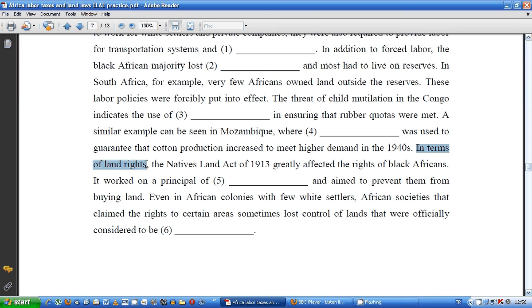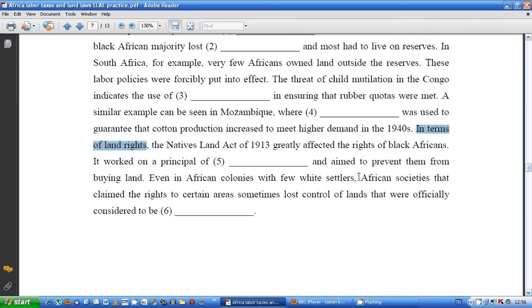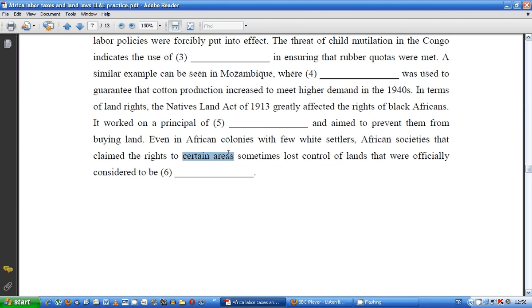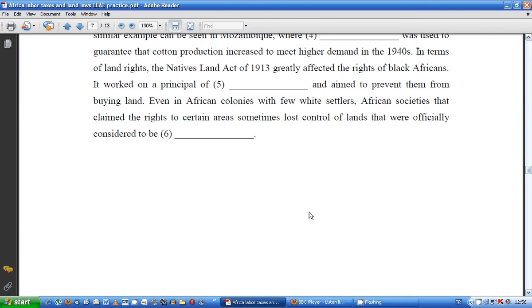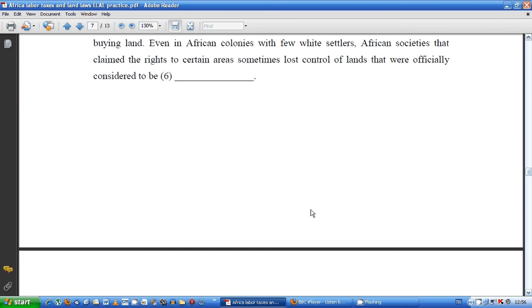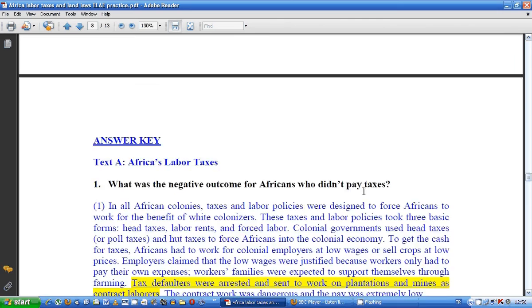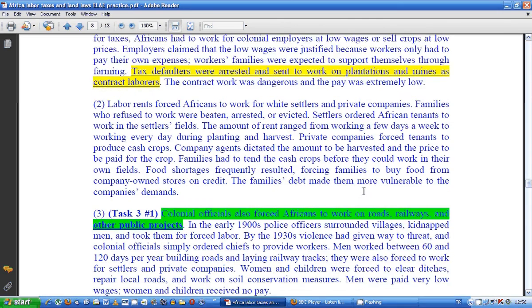Okay, in terms of land rights, so this suggests that we're going back to text 2 about land legislation. Okay, and let's look at this one. Certain areas of land. Alright, so this one might be from the second text as well. So you can sort of have a guess before you even start which text you're going to have to be looking through.